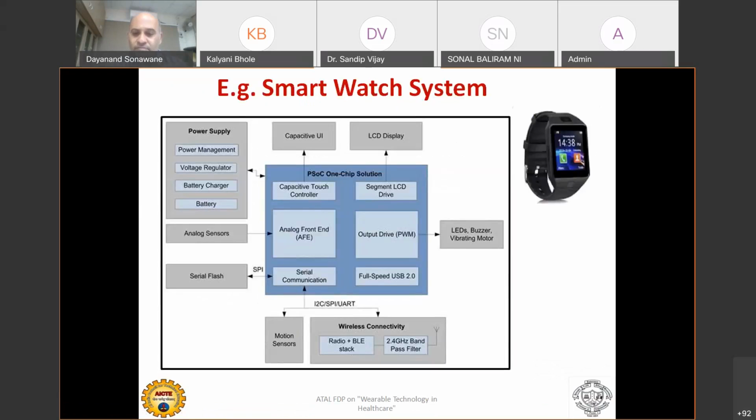Now I'm just putting up a case study for you. This is the smartwatch. What are the components of the smartwatch?